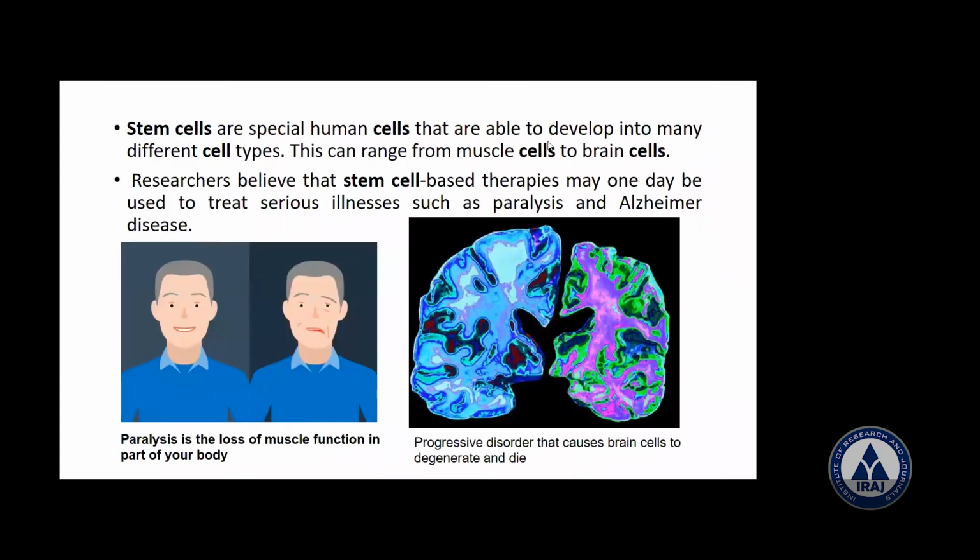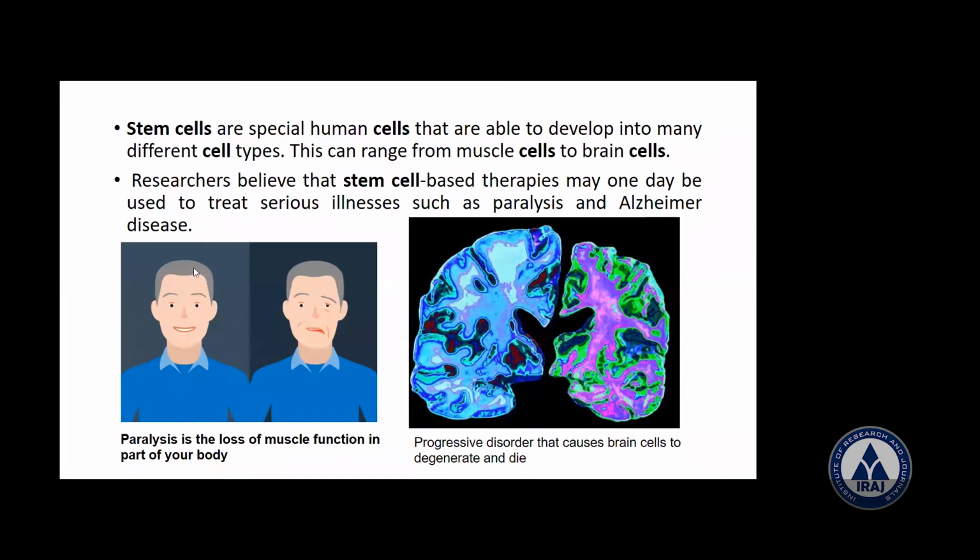Okay, now these researchers believe that stem cells are a very big field now. Therapies may one day be used to treat serious cases like paralysis and Alzheimer's disease. Now, what is paralysis? A loss of muscle function in a part of the body is called paralysis. Now you can see this one here.